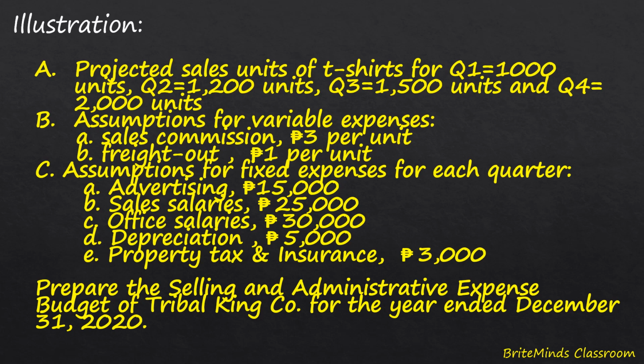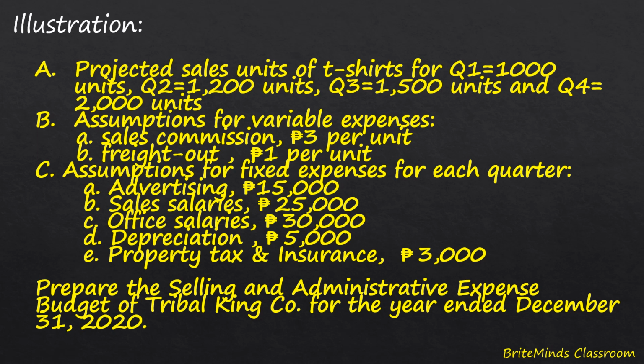And then assumptions for variable expenses. Okay, so we have sales commissions for every unit. So there is a sales commission of 3 pesos. And then the freight out 1 peso per unit. By the way, freight out is the cost of shipping goods from a seller to customers. And then we have also assumptions for fixed expenses for each quarter.